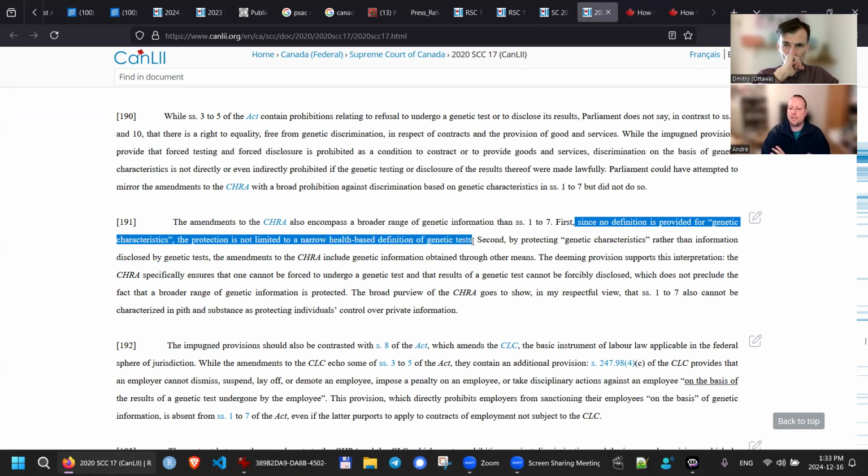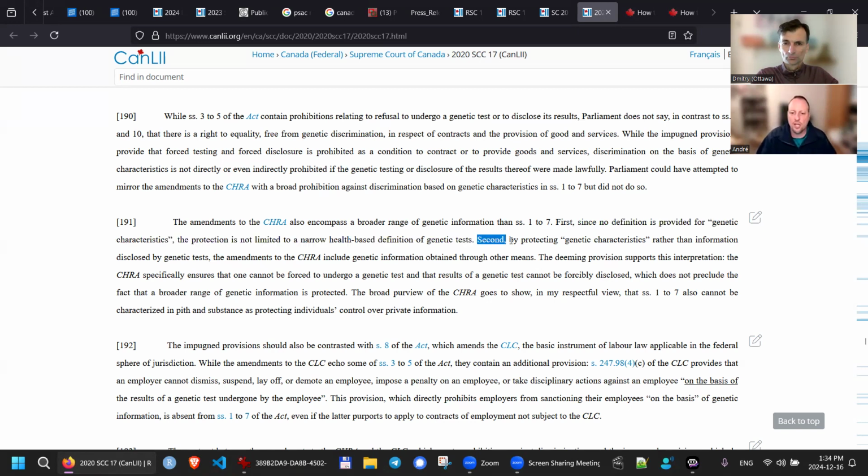So my argument is that if you request an accommodation, they say, well, then you have to test. You have to take a PCR test to disclose your status, essentially. And a genetic test, a PCR test, is a genetic test according to the broad definition of paragraph 191 over here. However, this conversation was had in what they call obiter dicta, because it's not relevant to the case at hand. And I'll get to that in a minute. But first, let me finish this one.